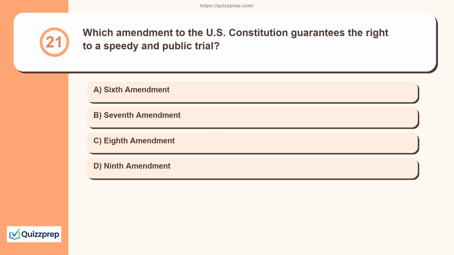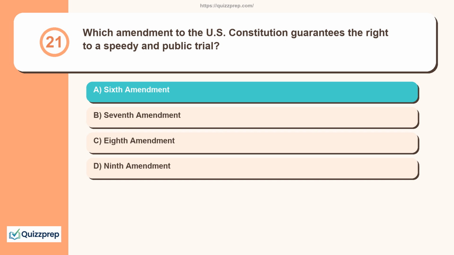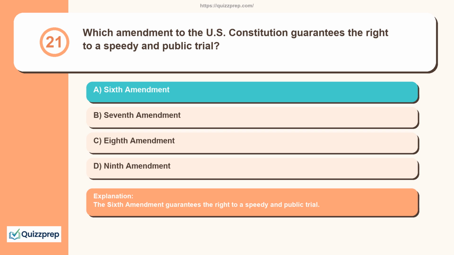Question 21. Which amendment to the U.S. Constitution guarantees the right to a speedy and public trial? 6th Amendment, 7th Amendment, 8th Amendment, 9th Amendment. The 6th Amendment guarantees the right to a speedy and public trial.